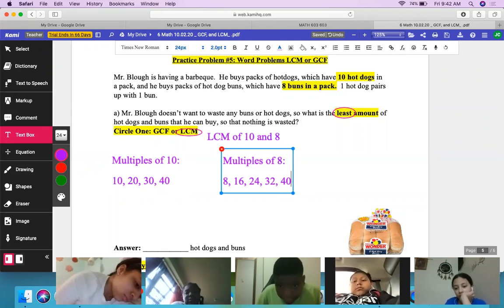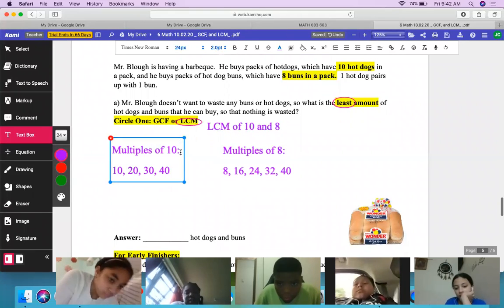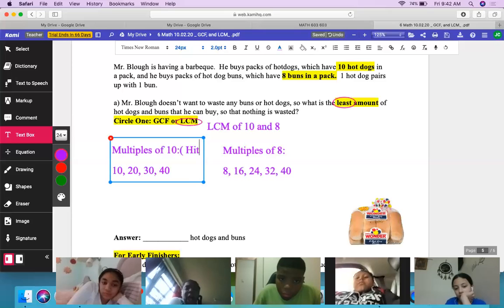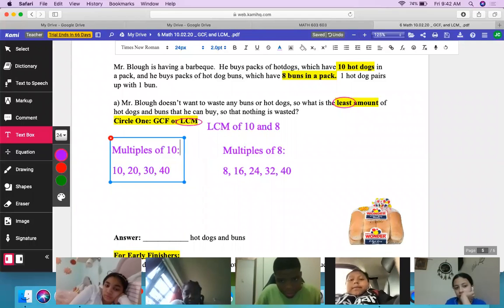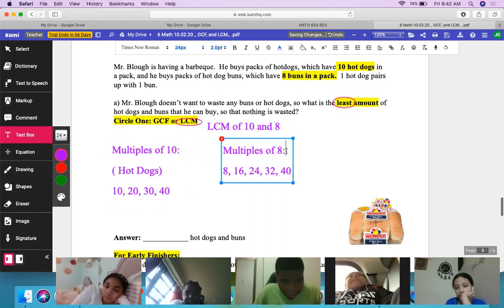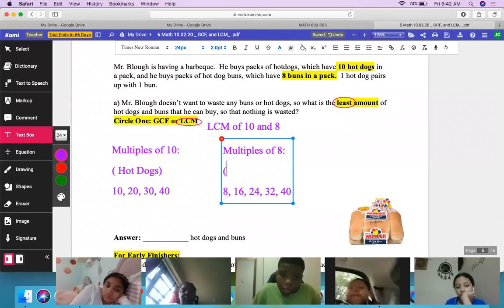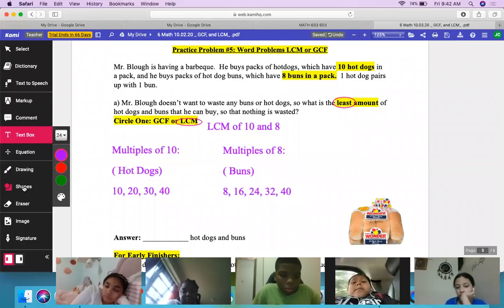And 40. Okay, good. Now, this 40, we're going to write here, this represents the hot dogs, right? I'm going to write it underneath here, hot dogs. You could take notes, that doesn't hurt. This is actually a good review. And this represents the buns. Now, looking at these two numbers, 10 and 8, what number do both 10 and 8 have in common?